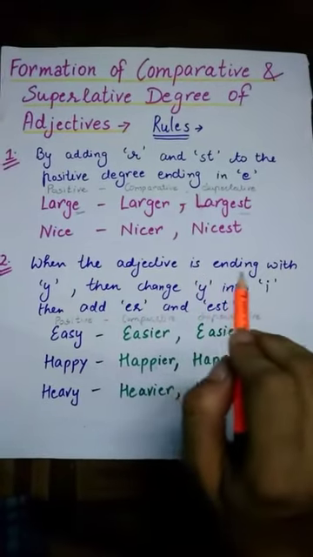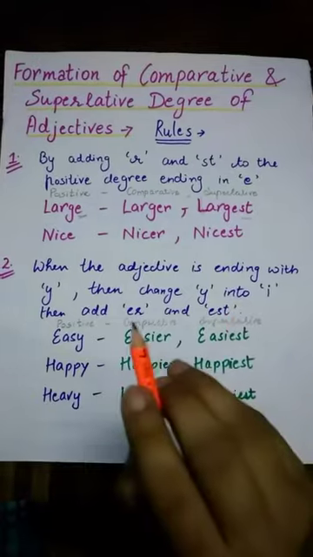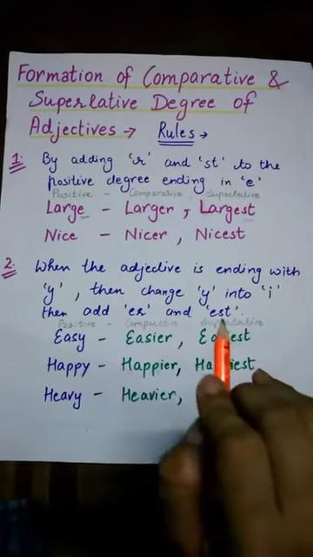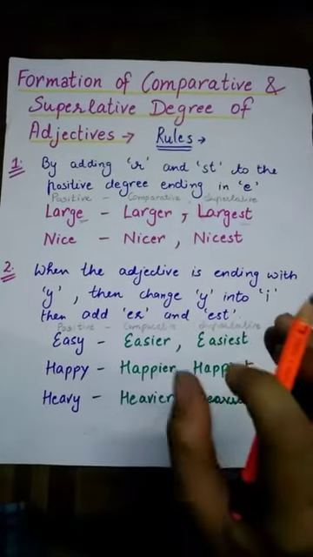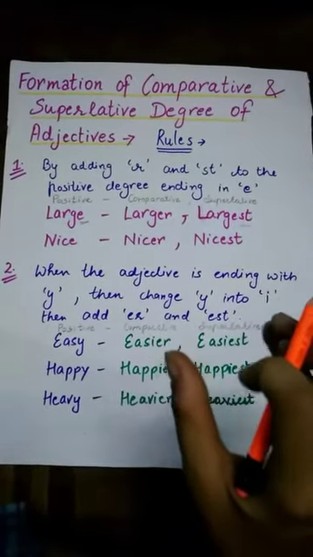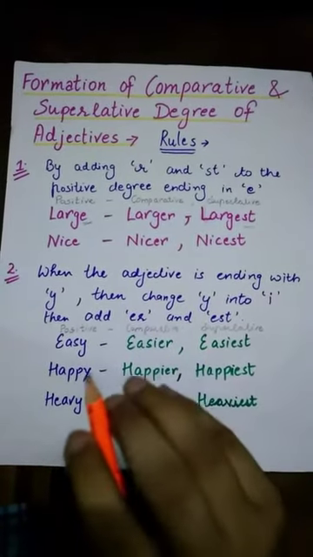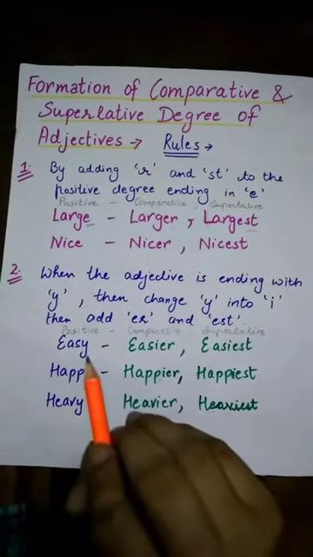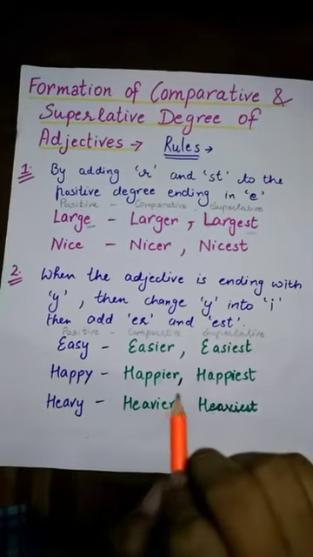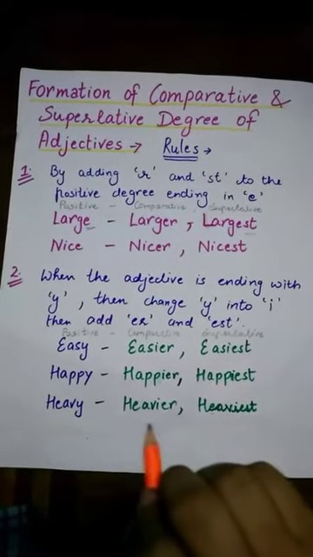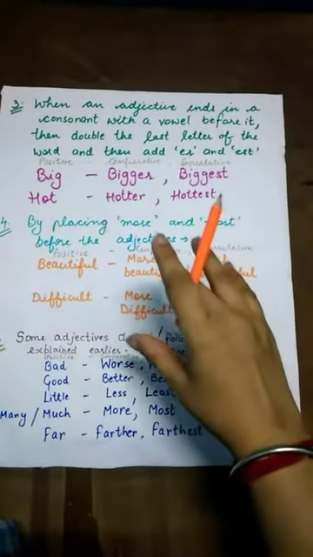Now let's move to the rule number 2. When the adjective is ending with y, then change y into i and then add er and est to it. So if your adjective is ending at y, then we change y into i, and after that we will write down er and est to it. Now read out the following examples. Easy, easier, easiest. Happy, happier, happiest. Heavy, heavier, heaviest.